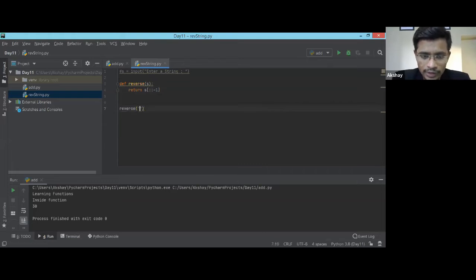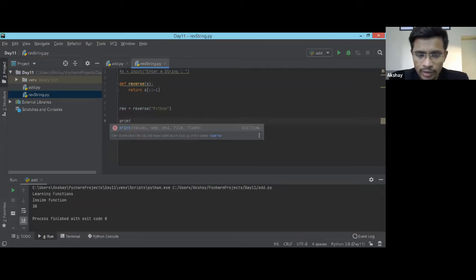This is the string, suppose I am entering Python. This will call my function, and the return statement will give me the reverse of the string, and I will be able to print it. I haven't printed it over here, so rev is equal to this reverse of the string, and I'm going to print my new variable rev.